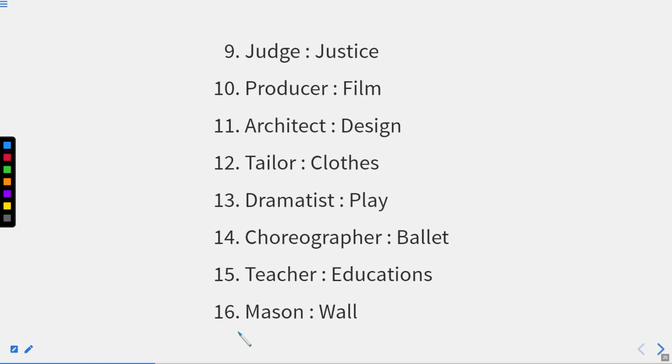A few more examples. We know that judge provides us justice, producer gives us film, architect gives us a design, tailor gives us clothes, a drama artist gives us different good plays. Choreographer gives us ballet. Teachers give us what? Education for life. Similarly, mason gives us wall. What do they give us? Wall. I hope this part is clear.